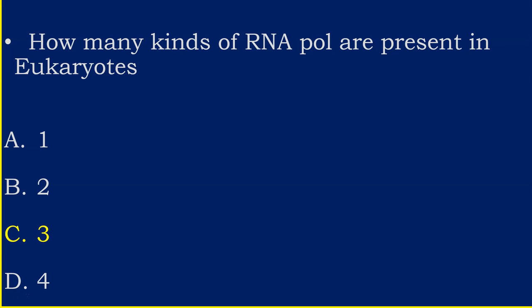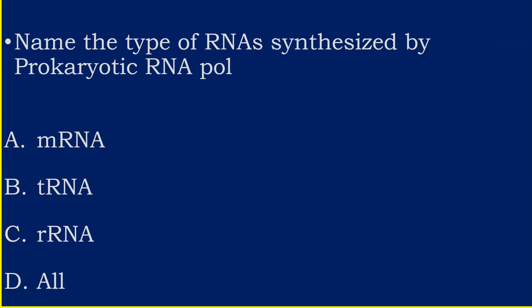Three types of RNA polymerase to synthesize 3 types of RNAs. Next, name the type of RNAs synthesized by prokaryotic RNA polymerase. The answer is all. The single type of RNA polymerase in prokaryotes can synthesize mRNA, tRNA as well as rRNA.